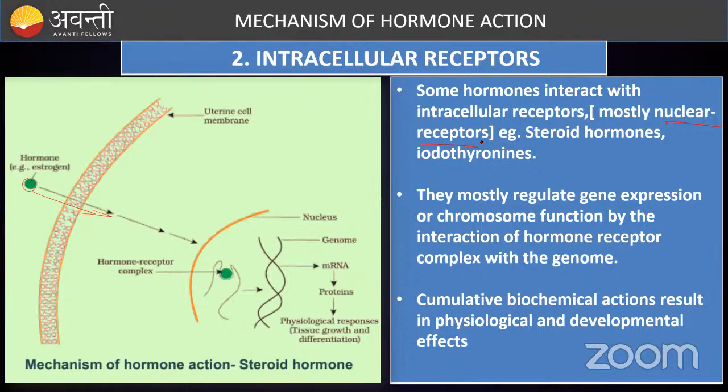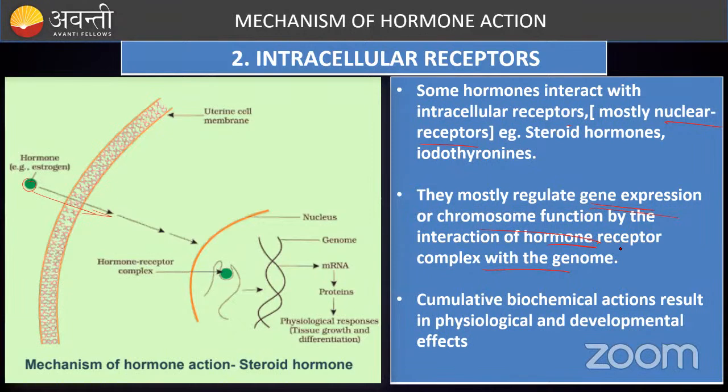That is your DNA, they will modify gene expression. When they increase or decrease the gene expression, the hormone receptor complex is formed, and then the genetic expression takes place by the production of these gene products. The hormone will go and bind to the nuclear receptors, and thereby they regulate the gene expression or chromosome function.